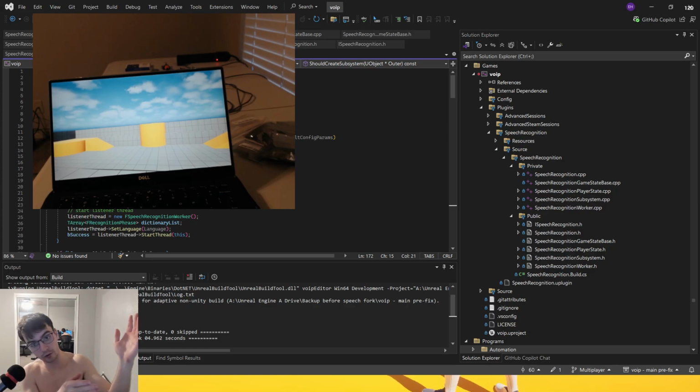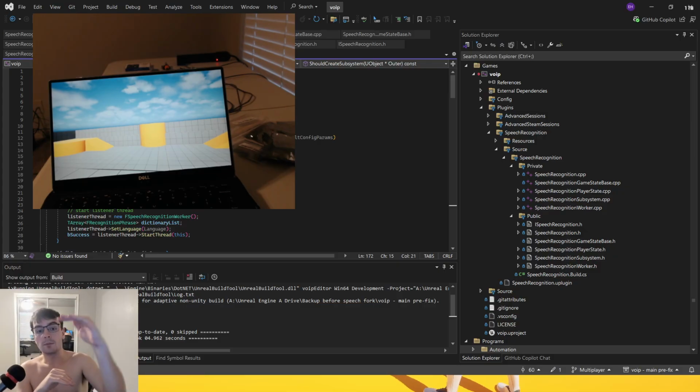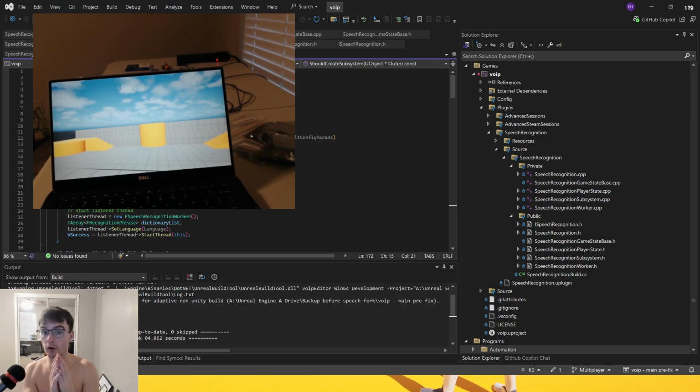No player controller, no player anything. It was literally game state, because from the game state we get world, and then there's the world subsystem. So there's basically the world version and then the player version, the local player version and the world version.